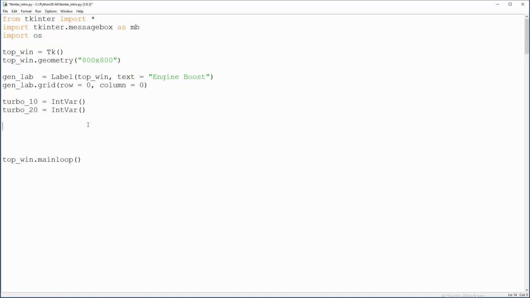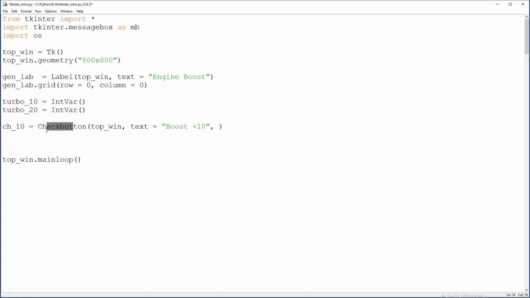Now we will create check buttons, like graphical buttons, real ones. The check button for 10% boost will be Checkbutton. Okay, it will be in the top window. The text in it will be "boost for +10", and we need to target this specific variable that will hold if this is checked or not.